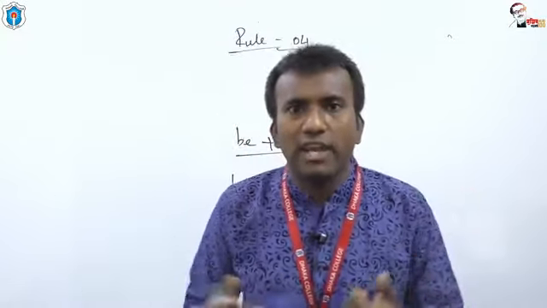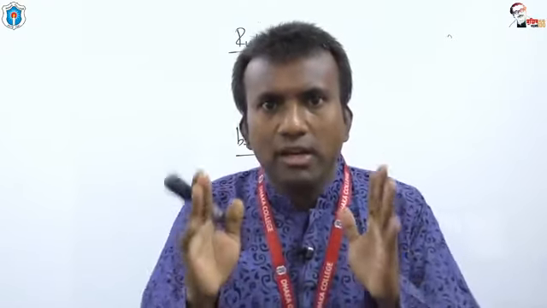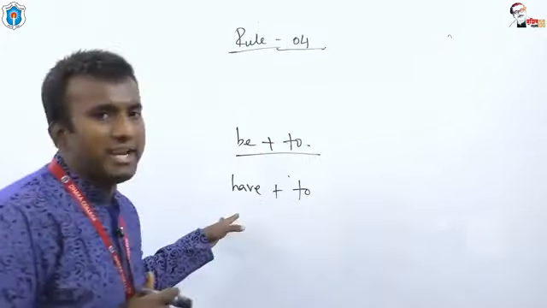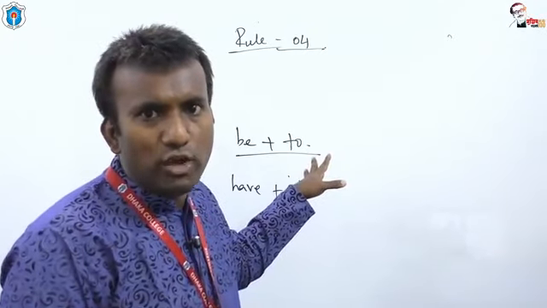And what is the rule here? After modal auxiliary, we have to use the base form of the verb. Okay, have you got me? I think you have got me. I'd like to give an example. Before the example, I'm going to repeat my rule.